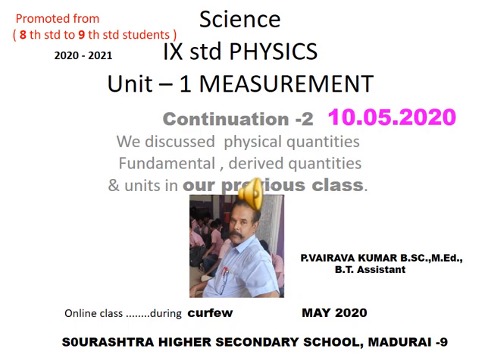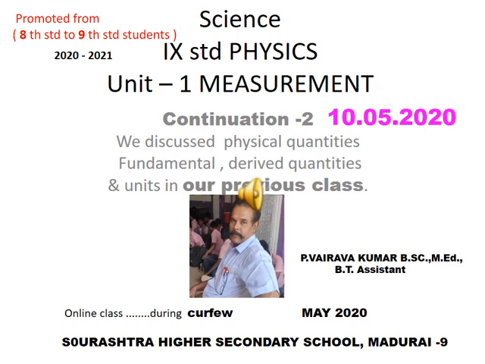Now we come to the lesson. Before getting to the second part, we recall what we have learnt in the previous class. In the previous class, we discussed physical quantities and their classification, fundamental quantities and derived quantities, as well as units.